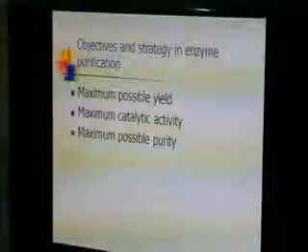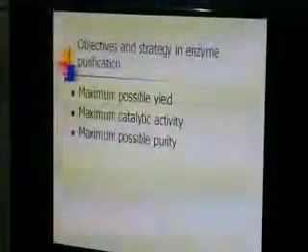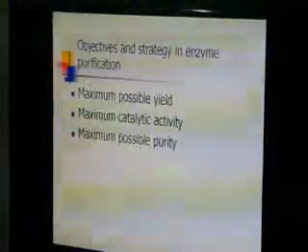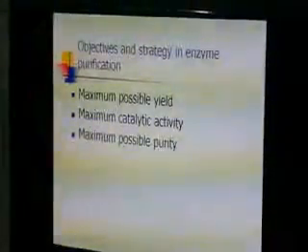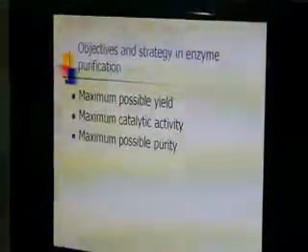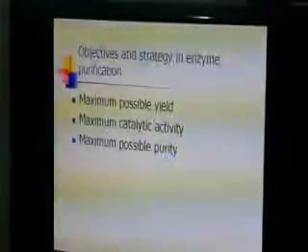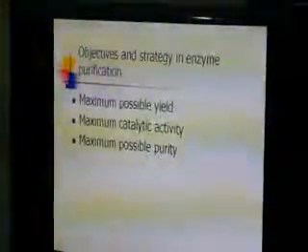These are the three main goals of the extraction of the enzyme. You have to get the maximum possible yield, so that after you get the enzyme from purification, you gain an economical yield from the mass volume that you have to extract the enzyme from the animal.